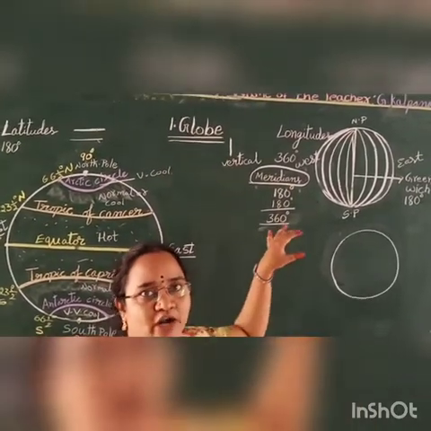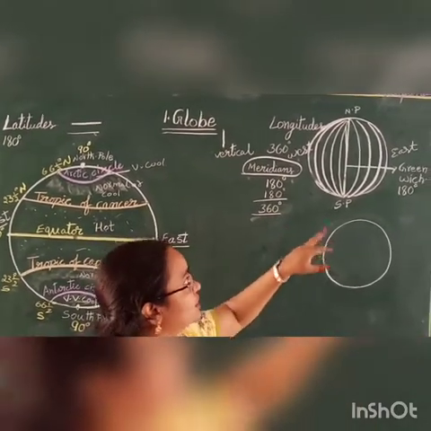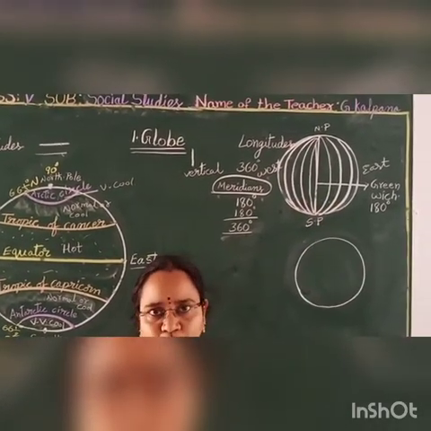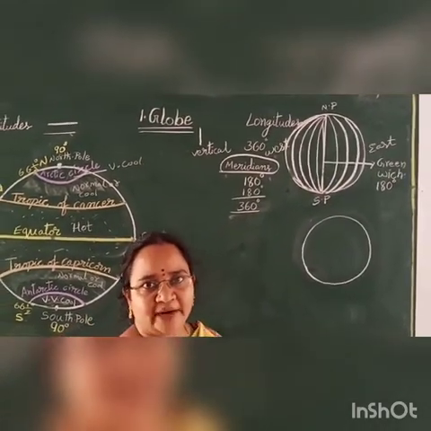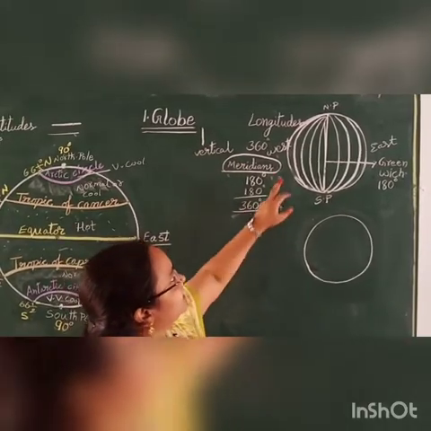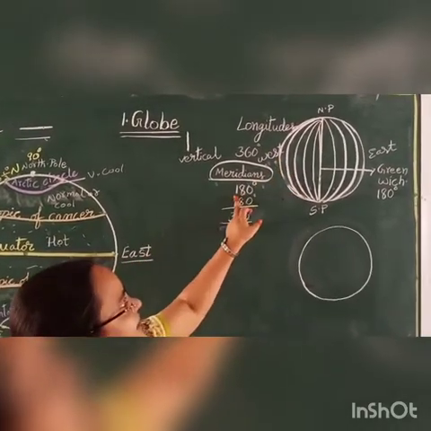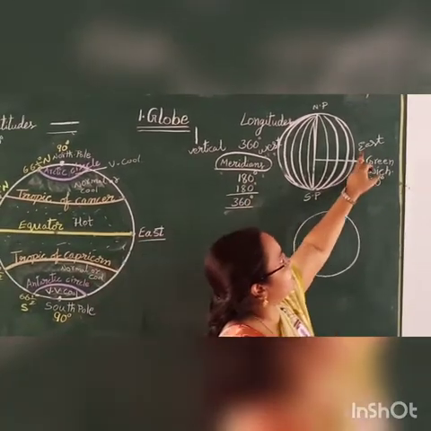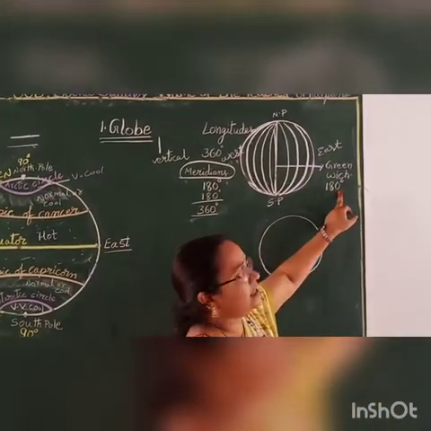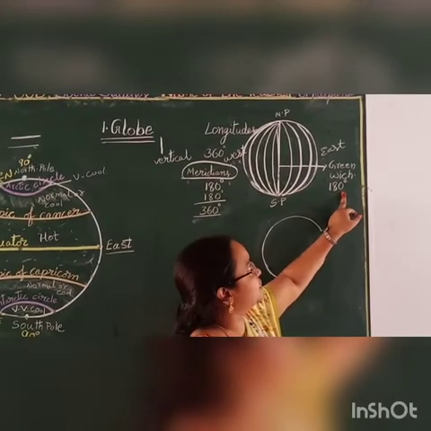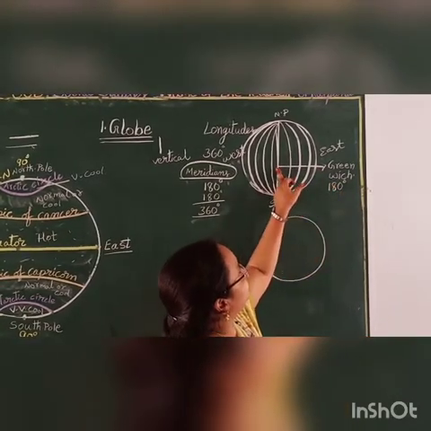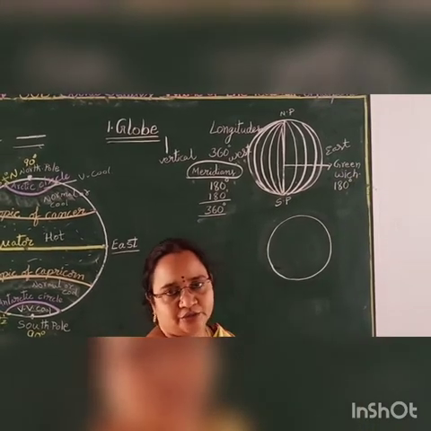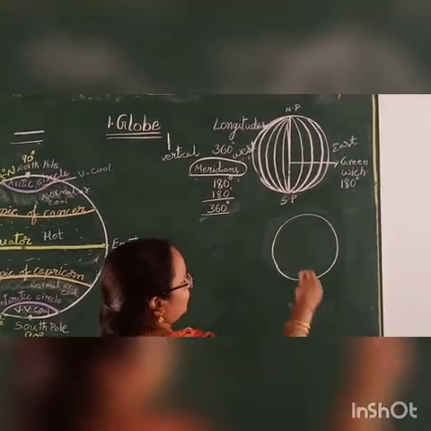Why are these called meridians? Because with the help of these lines, we are able to know about the time of a particular place. Children, west side we are having 180 degrees of longitudes and east side we are having 180 degrees of longitudes. And the center one is the Greenwich longitude. Okay. Now, you observe this one.